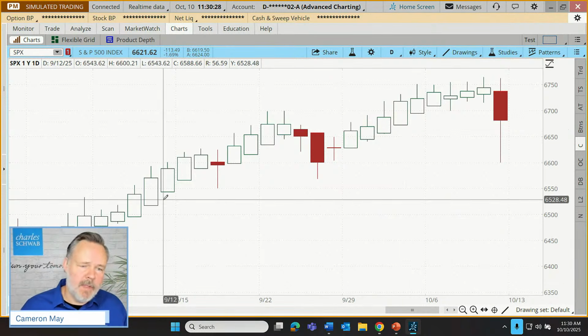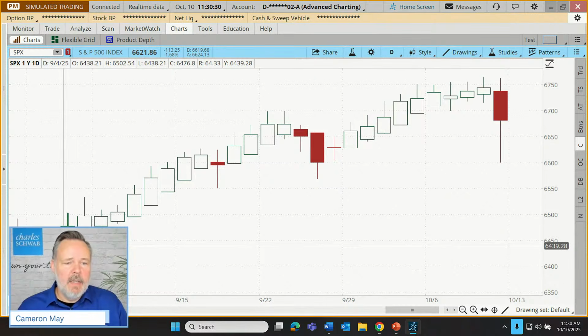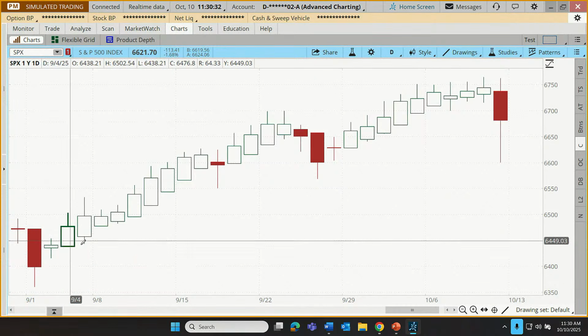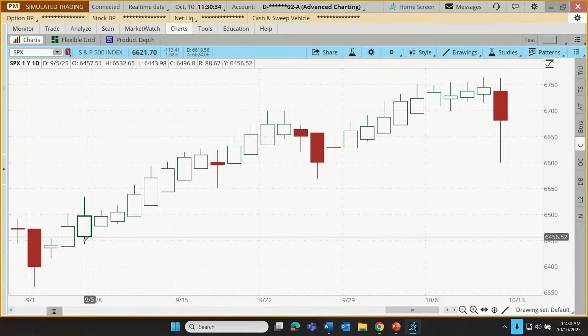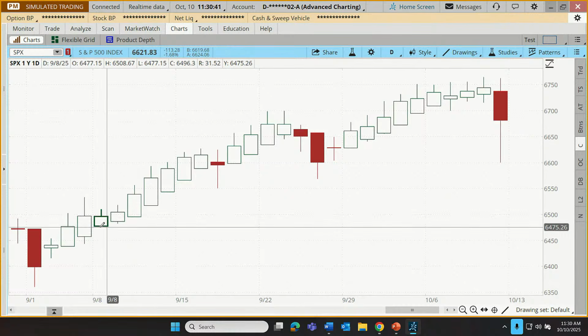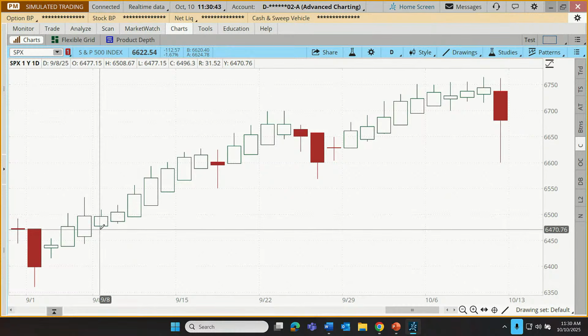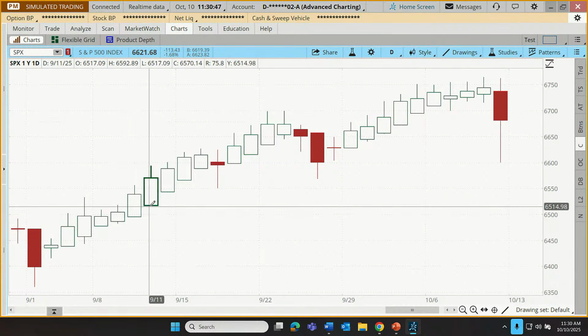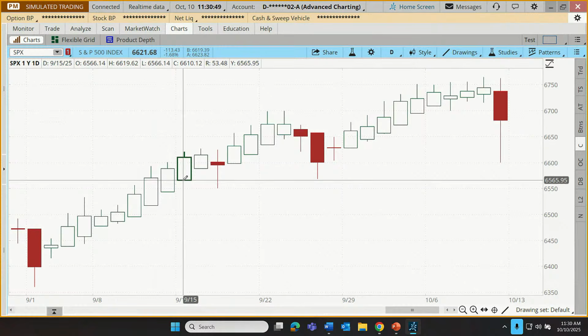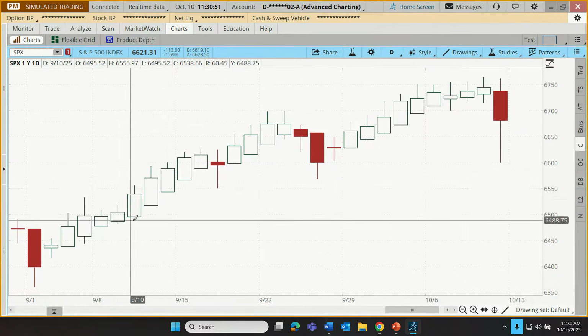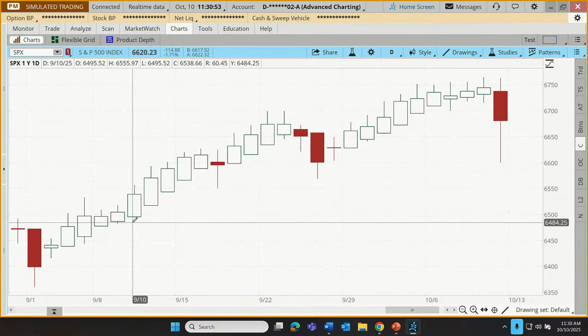Okay, let's talk about the bullish ones first. So we have a bullish candle, which is just a white candle with a little bit of a tail sticking down. We have a strong bullish candle, which is a white candle with no tail. With traditional candles, you almost never get these. With Heikin Ashi candles, you get them all the time. Do you notice this? We're getting a whole series of white candles where there's no wick sticking out the bottom. What is that telling us about the trading activity from one candle to the next?